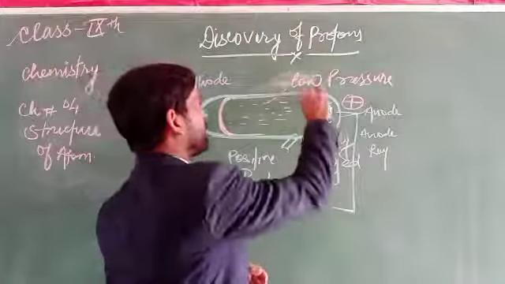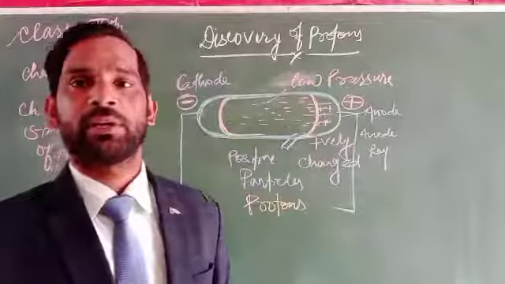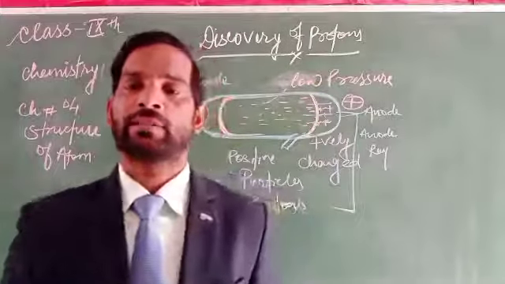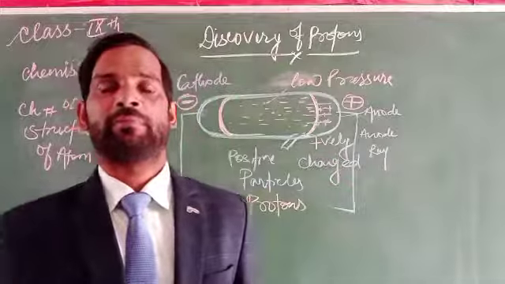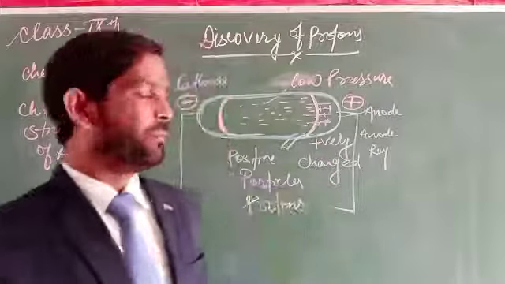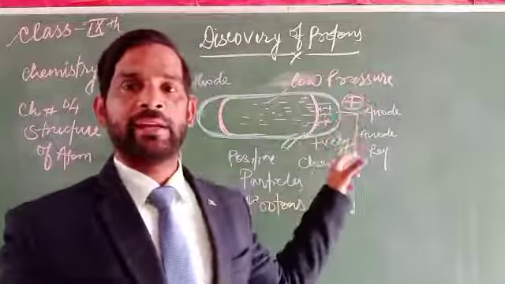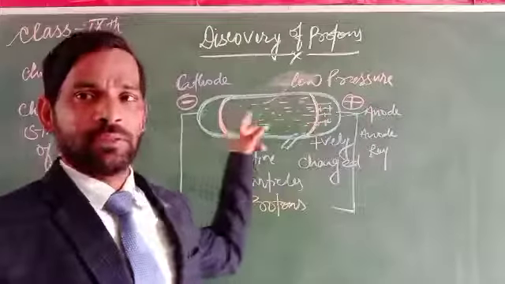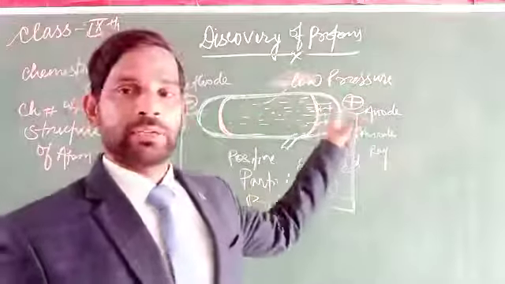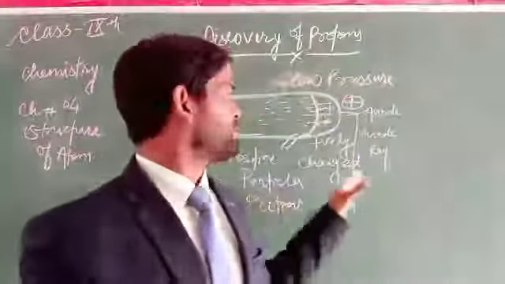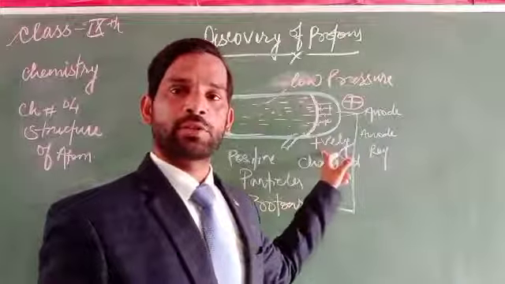What will happen then? If hydrogen gas is introduced at a very low pressure, a positive charge is produced at the anode, indicating that a charge is produced from the anode. Which type of charge do they contain? They contain a positive charge.